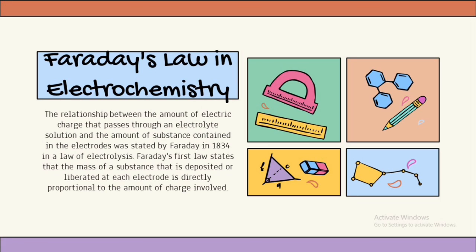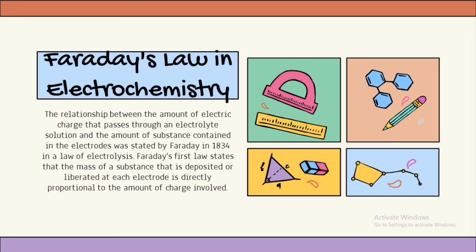Faraday's first law states that the mass of a substance that is deposited or liberated at each electrode is directly proportional to the amount of charge involved. In the second law, Faraday states that the mass of a substance that is deposited or liberated at an electrode is directly proportional to the charge passing through it.